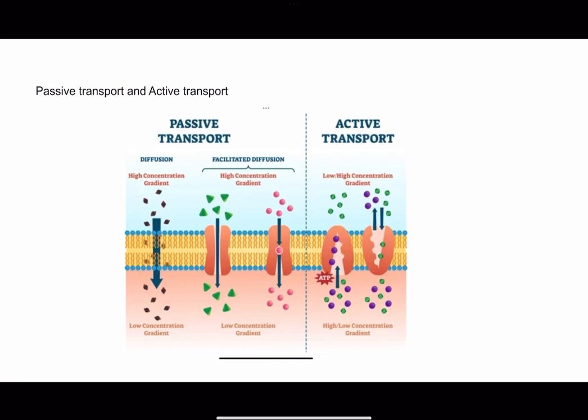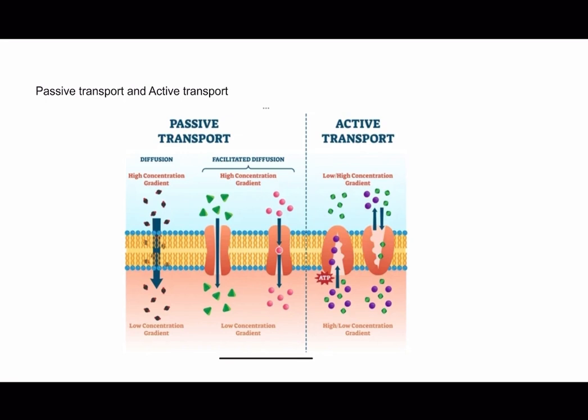So first of all, we have passive diffusion, which consists of both osmosis and facilitated diffusion. Passive diffusion is the simplest form of membrane transport that occurs down a concentration gradient. Small nonpolar molecules such as water, oxygen, and some lipids can passively diffuse through the cell membrane without need for